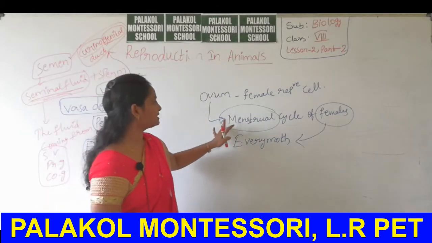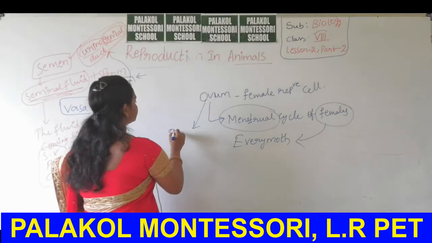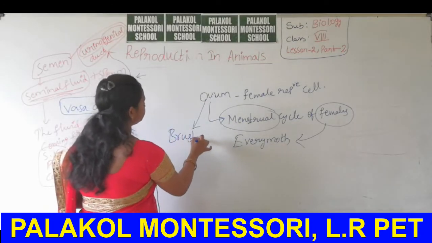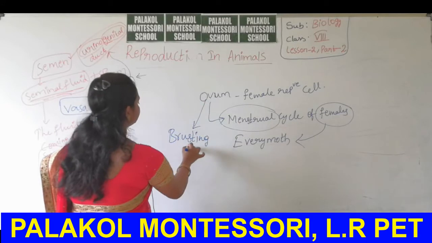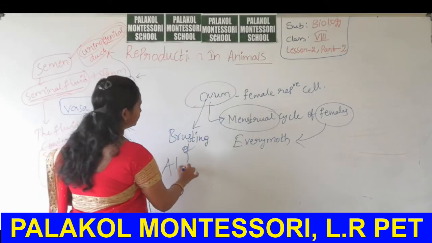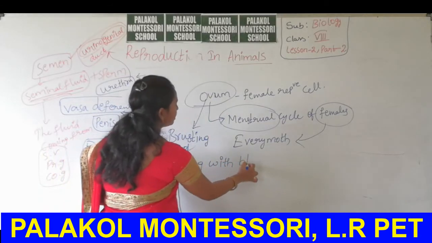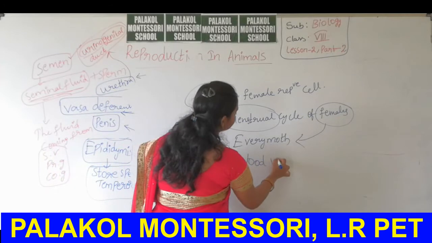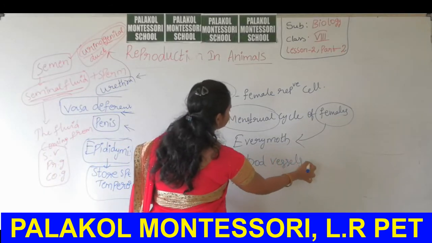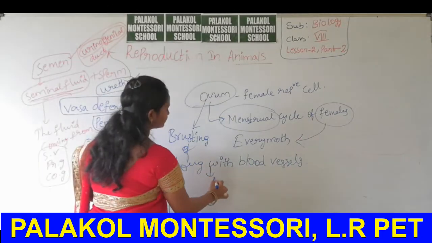This menstrual cycle is nothing but the bursting of the ovum along with blood vessels. So this is called menstrual fluid.